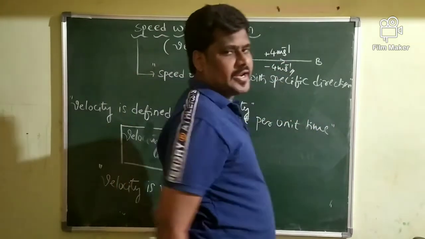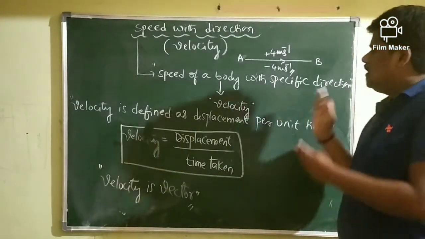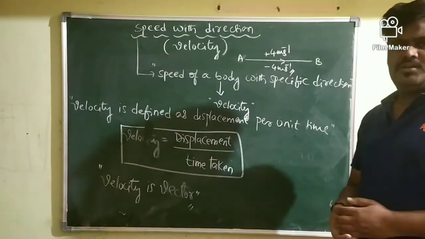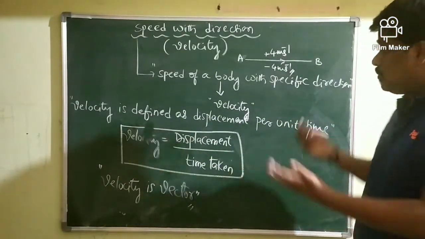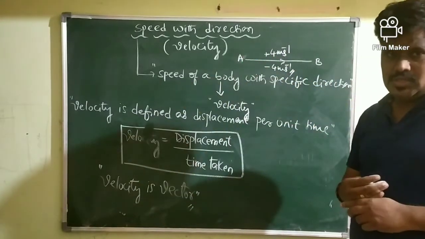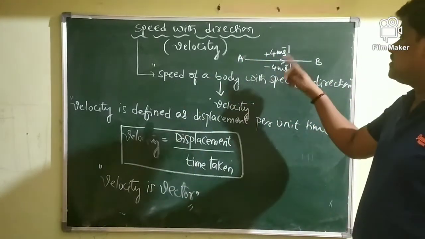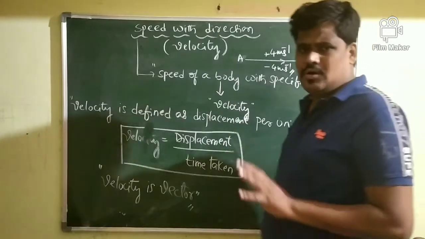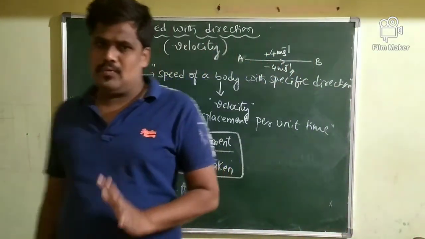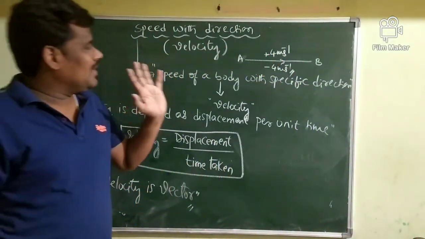Along one particular direction, if you take it as positive, then in the opposite direction, if the body has uniform motion, its velocity is taken as negative. Velocity is taken as negative.